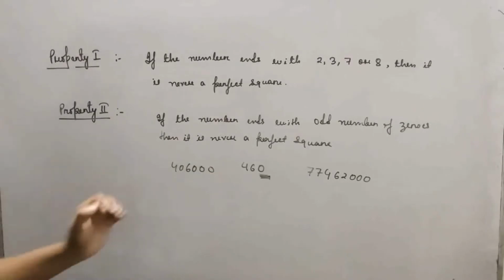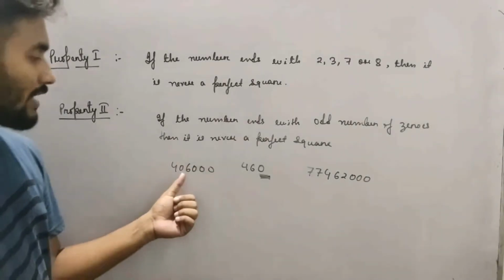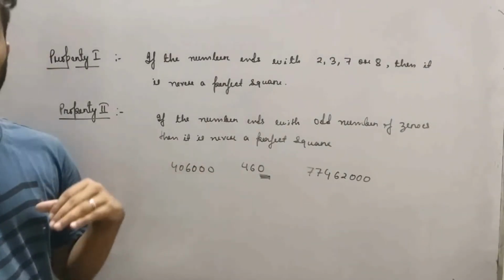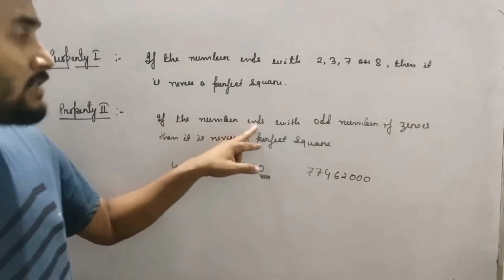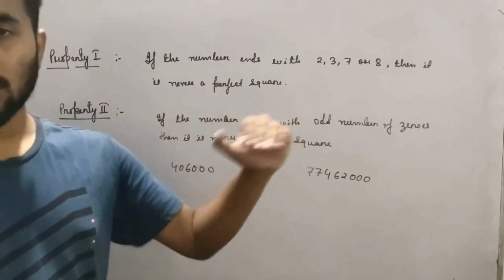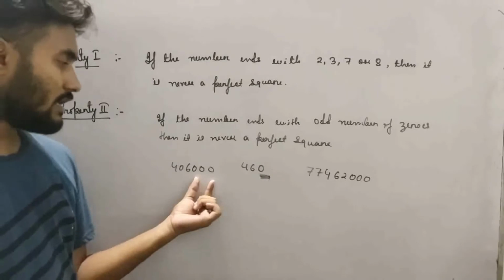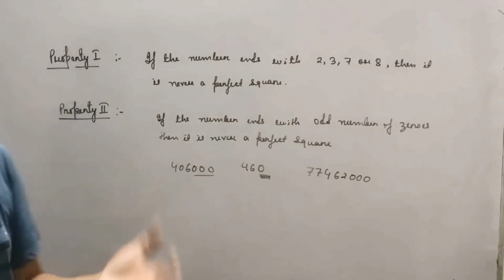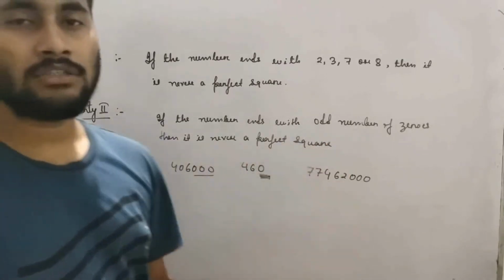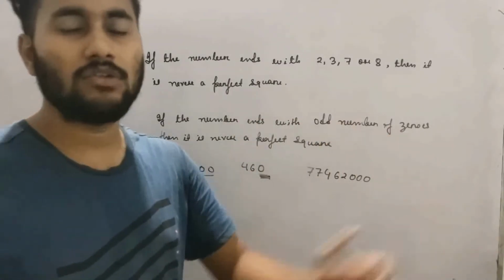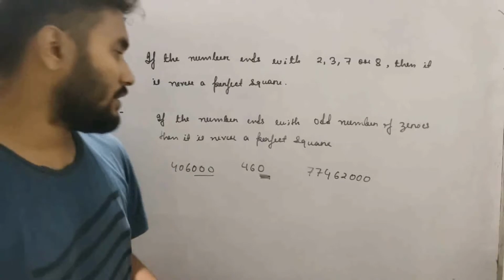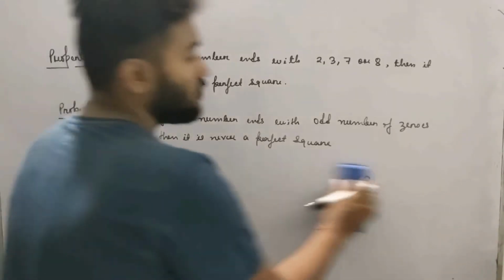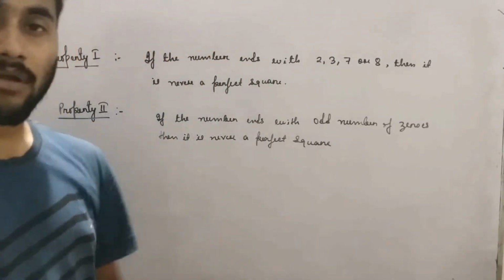See, 4, 0, 6, 0, 0, 0. Now, how many zeros are there? Don't count this 0, okay? This 0 is in the middle. If a number ends with odd number of 0, in the ending position you will see. In the last position, how many zeros are there? 3 zeros are there. Again, it is an odd number. So, this type of numbers which ends with odd number of zeros will never be a perfect square. Understood? Okay. So then what if the number ends with even number of zeros?